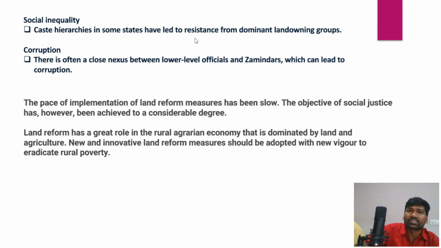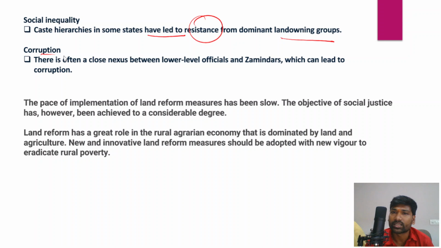Caste hierarchies in some states have led to resistance from the dominant landowning groups, and there is also a nexus between the lower level officials and zamindars that would lead to corruption as well. So these are some of the reasons which, over a period of time, led to the failure of effective implementation of land reforms in India. The pace of implementation of land reform measures has been very slow, and the objective of social justice has, however, been achieved to a considerable degree.